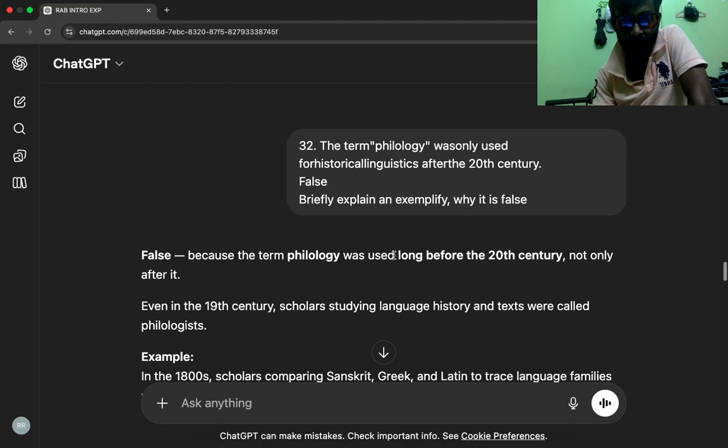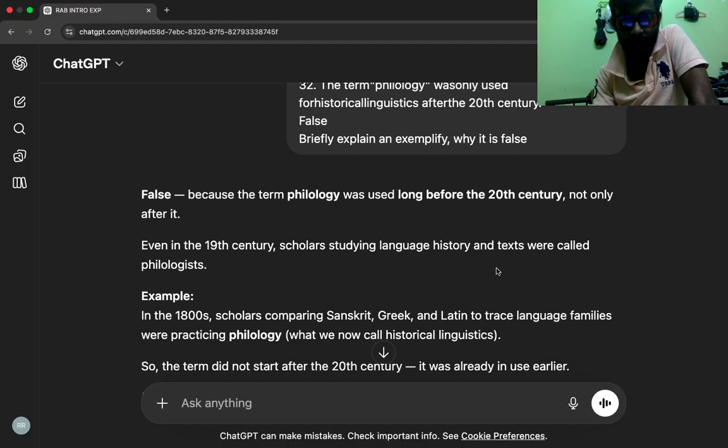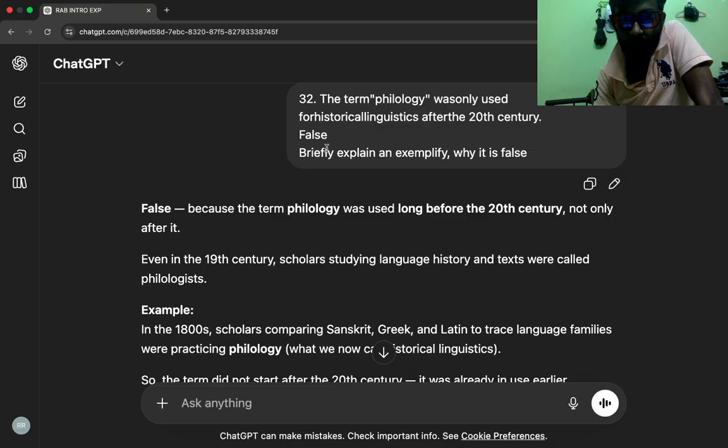False, because the term philology was used long before the 20th century, not only after it. Even in the 19th century, scholars studying language history and texts were called philologists. Example, in the 1800s, the term philology was only used for historical linguistics after the 20th century.